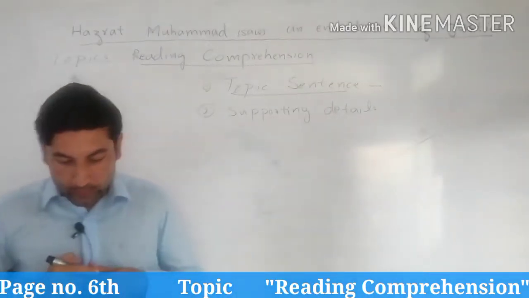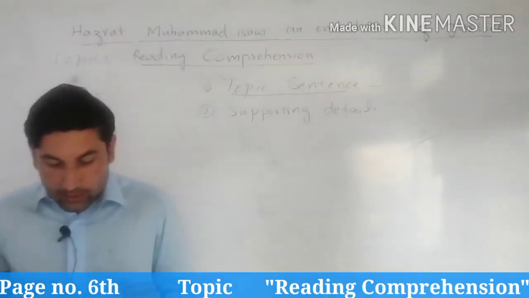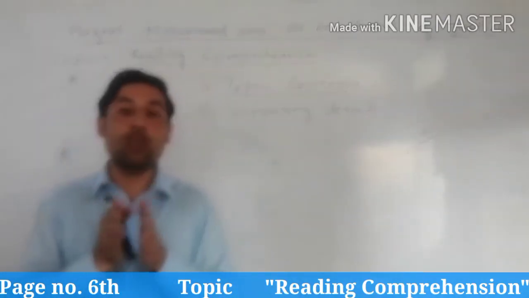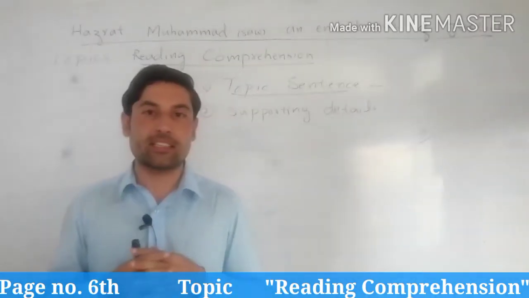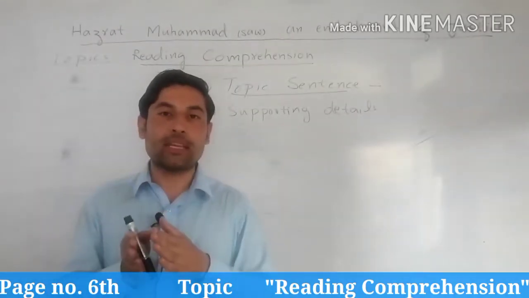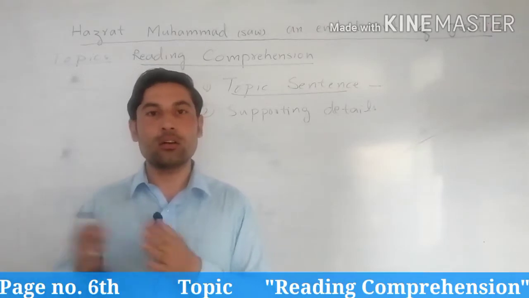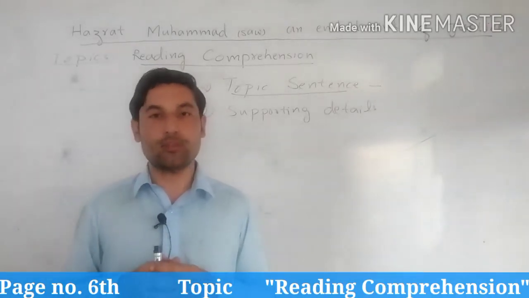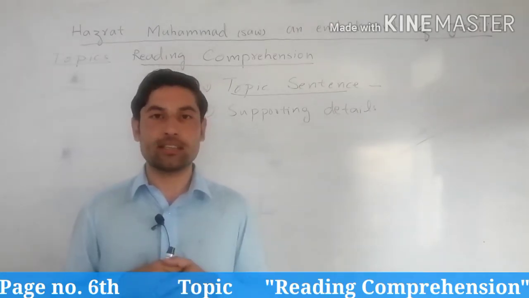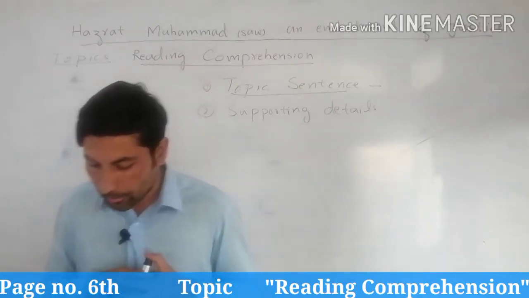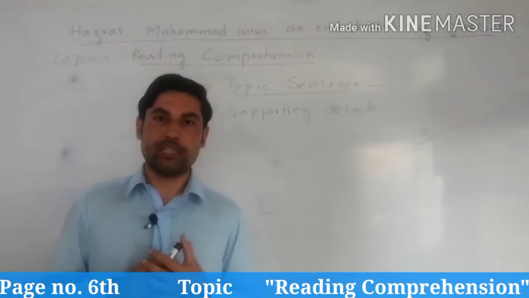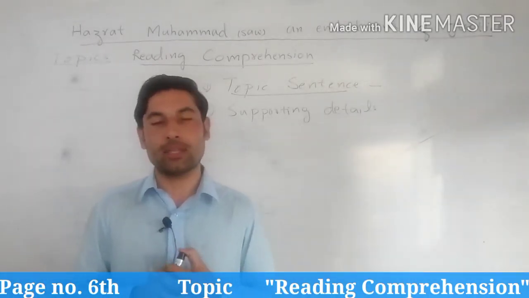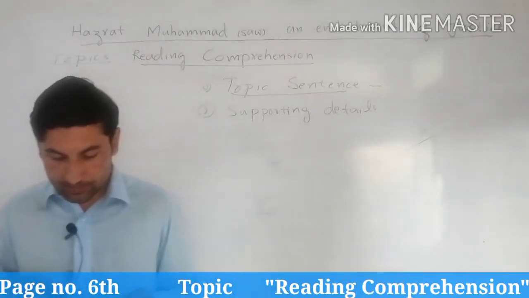Now look at your question. Identify the topic sentence and supporting details in paragraph 3. First of all you will find out which one is the topic sentence. Read the passage from beginning to end and search for the main idea of the paragraph. That would be the topic sentence, and the rest would be the supporting details. Normally the first sentence of every paragraph is the topic sentence.